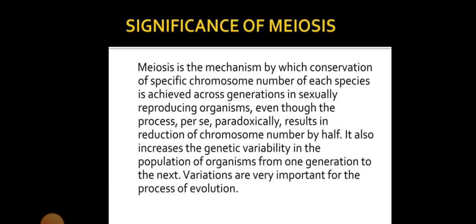Significance of meiosis. Meiosis is the mechanism which conserves the specific chromosome number across generations of sexually reproducing organisms, even though the process paradoxically results in reduction of the chromosome number by half. It also increases genetic variability in the population of organisms from one generation to another. This variation is very important for the process of evolution. It is important to understand the significance of cell division and the cell cycle.